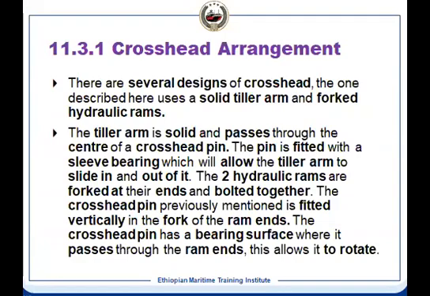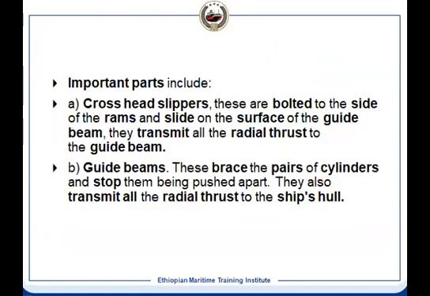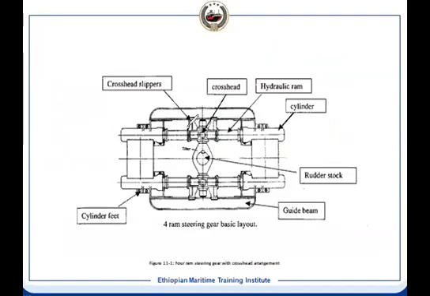It can be for the two ram system, it can be for the four ram system. As I told you, this is how the pin is assembled. Both sides, it means this is like a fork, and this is the top view actually. This is the view we can see for one ram, and exactly another ram will come here, so it will make a circle, and then this is bolted. So there will be a flange and it will be bolted.